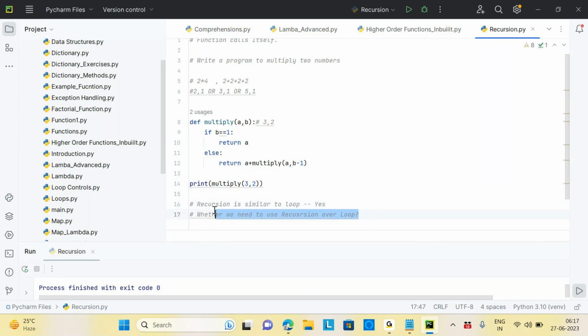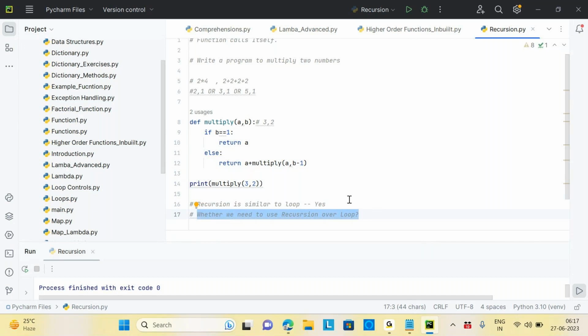But the second answer is, see, I'll tell you two things here. Whenever somebody is going for an interview, once in a while you will get a question on recursion. They'll ask you some recursive question, saying can you please solve this question using recursion? That is for interview purposes. But in a real-time scenario, we will not use recursion. This is a frank statement I'm saying.